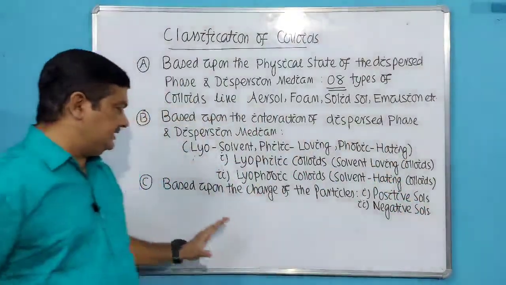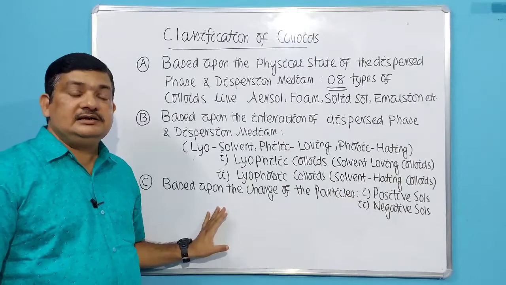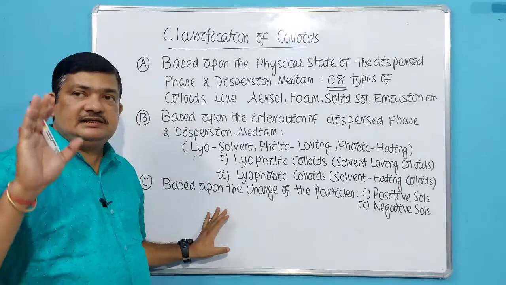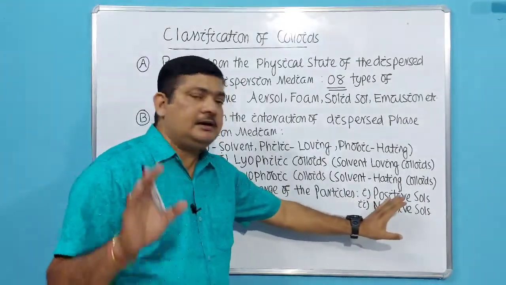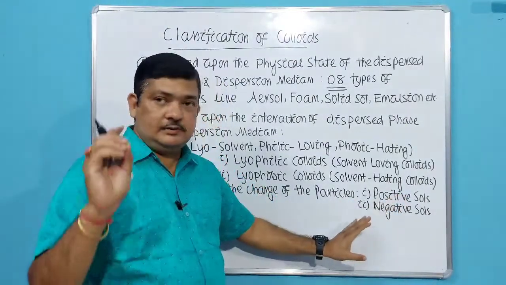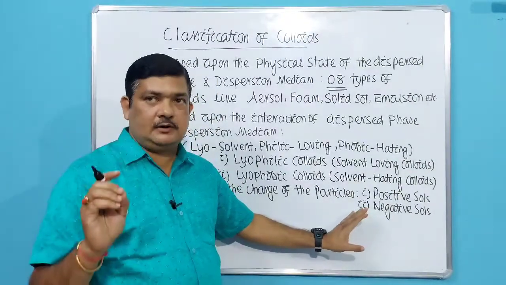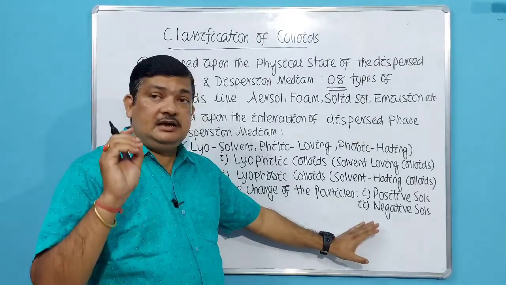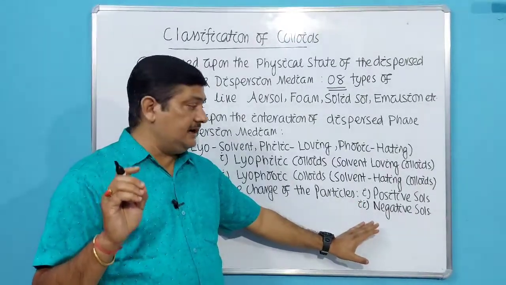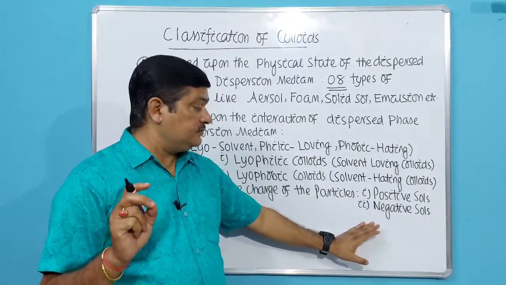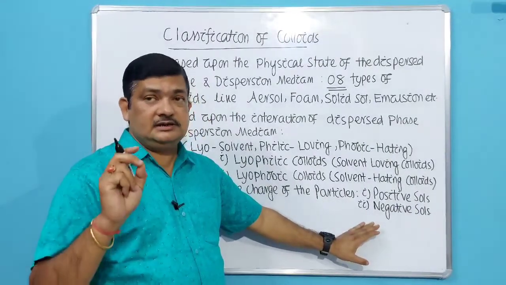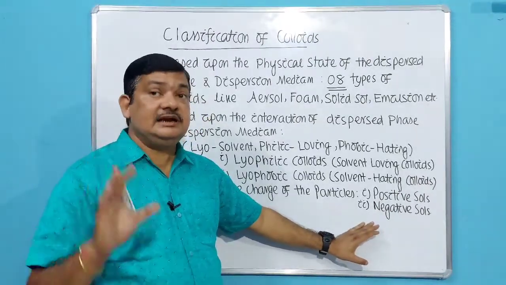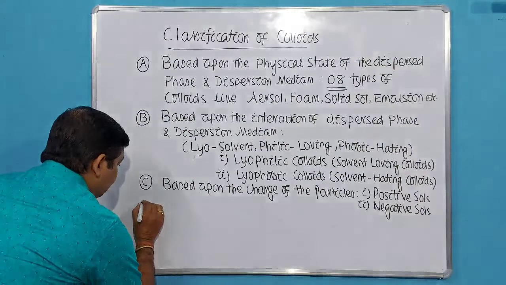So the next basis of classification, as you can see clearly from here, is the charge possessed by the particle. When it carries a positive charge, that colloidal solution is known as positive colloidal solution or positive salt. As I told you, aluminum hydroxide, ferric hydroxide form a positive colloidal solution. Then if the charge is negative, they form a negative salt. These are the metal salts like your gold, silver. We will be discussing in details. Okay. Then the last basis of classification,